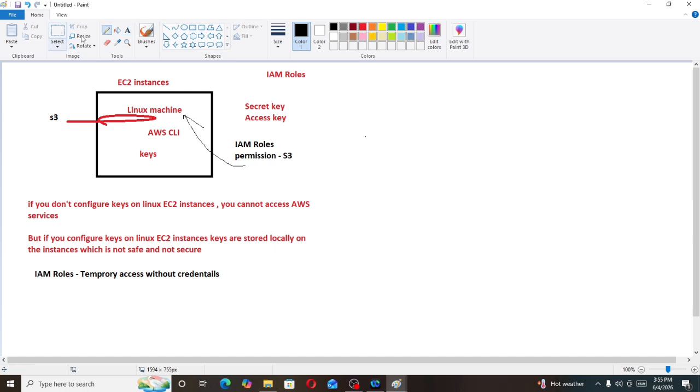What I am doing here is creating an IAM role. In that IAM role, I am giving permissions to the S3 bucket. Why? Because I want to access the S3 bucket. After giving permission to the S3 bucket, I will attach it to the EC2 instance. If I don't attach it to the EC2 instance, I cannot access this S3 bucket on the Linux EC2 instance. That's why I have to attach it.